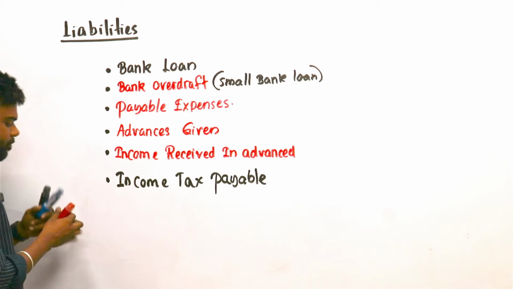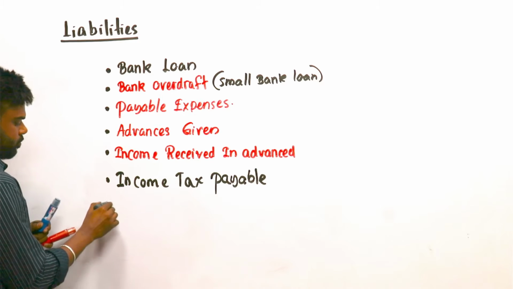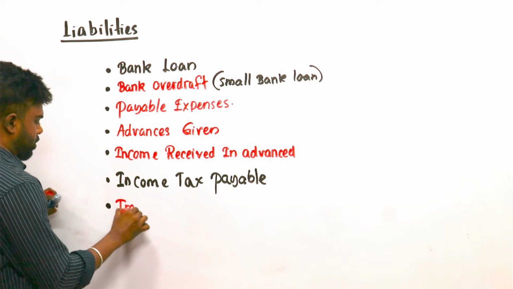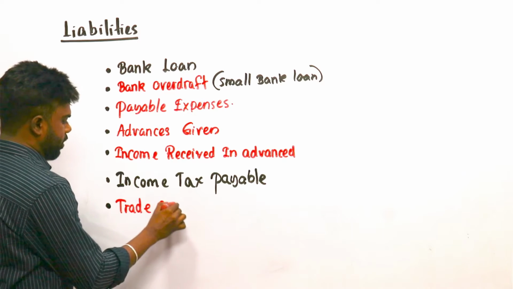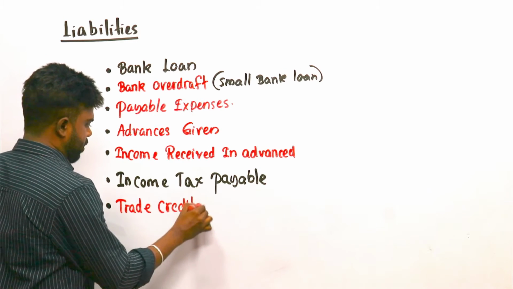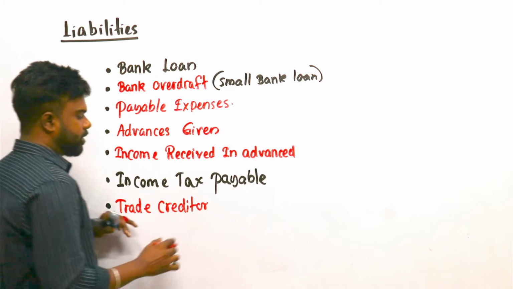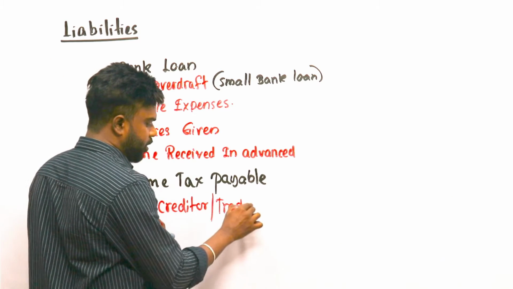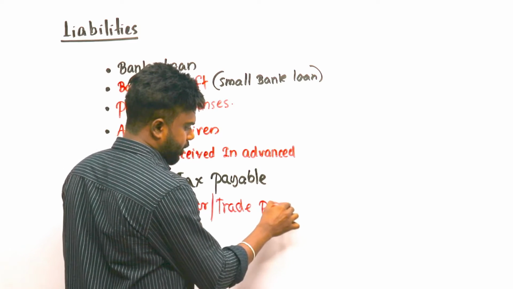Another one, trade creditor. Another word is trade payables. I'll explain, trade payable.